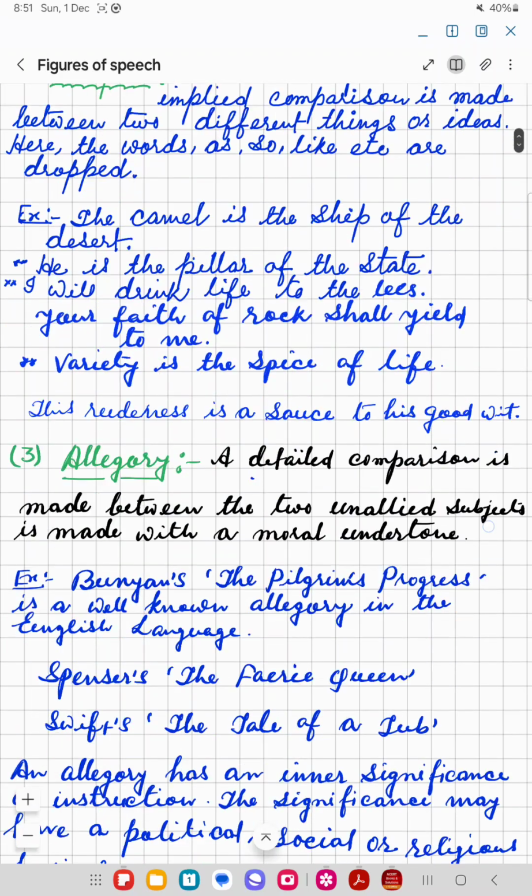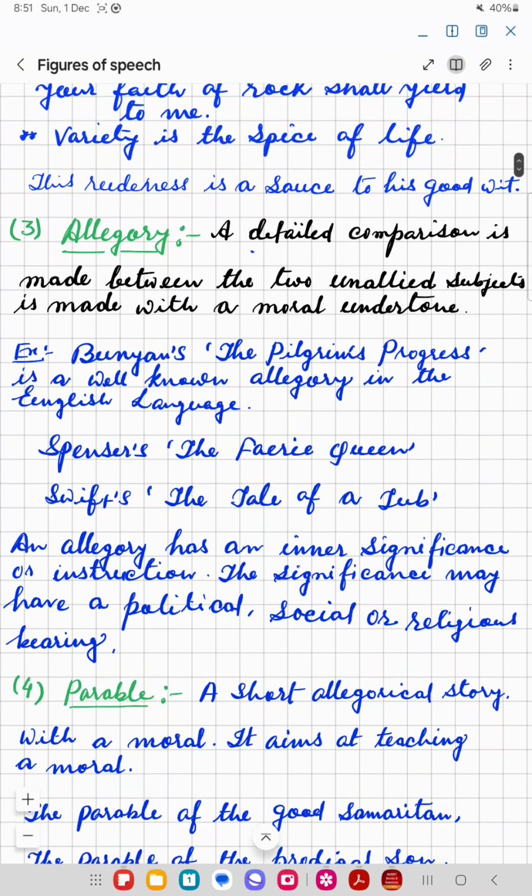Okay. Third one is allegory. What is an allegory? A detailed comparison is made between two unallied, once again unallied means dissimilar subjects, with a moral undertone. It means a comparison will be made between two dissimilar things, and the purpose of comparison is to give a moral message.